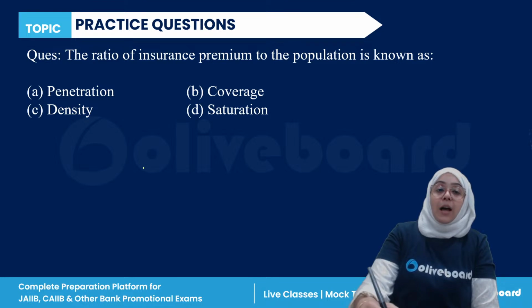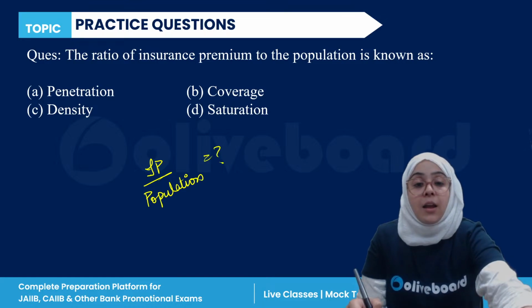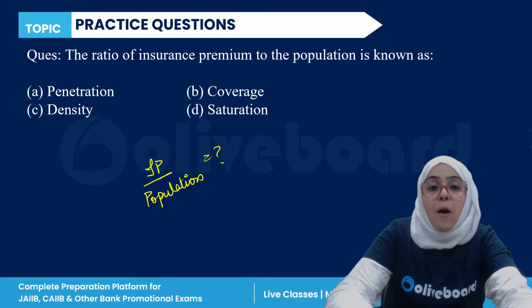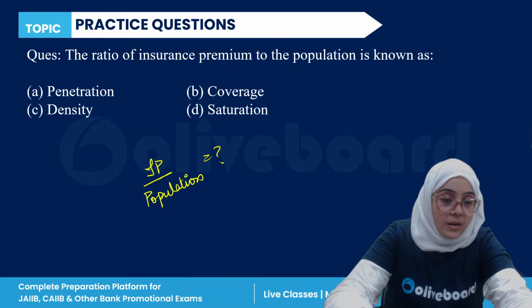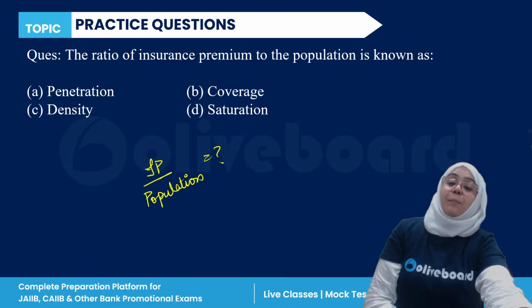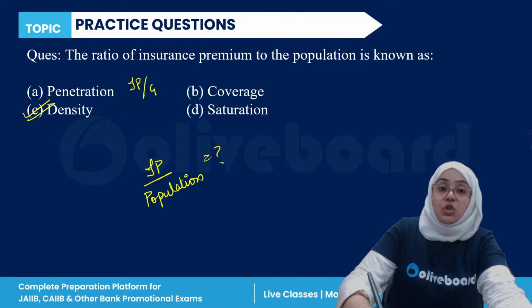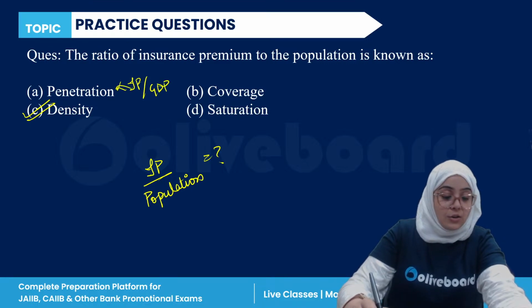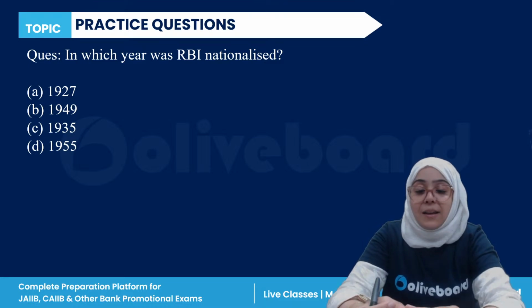Now, the ratio of insurance premium to population is called what? Everyone, please answer this question. The ratio of insurance premium to population is called density. Insurance premium to GDP is called penetration. Done? Clear? Next question.